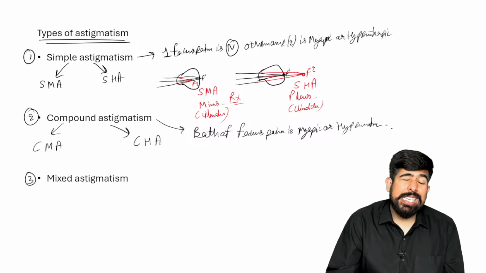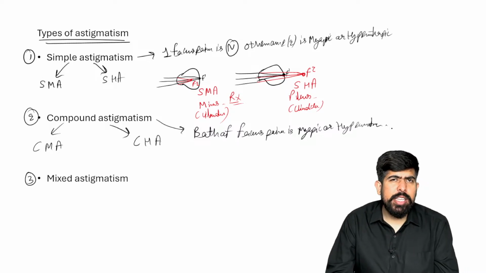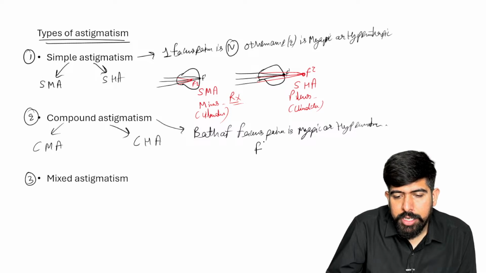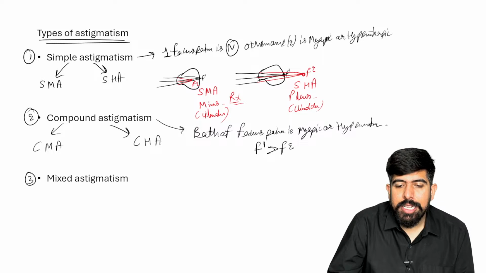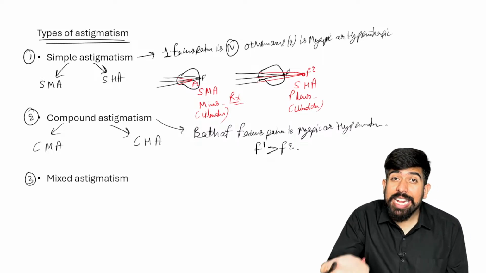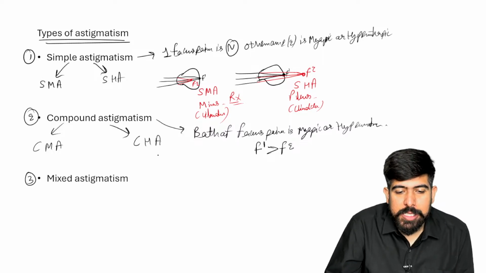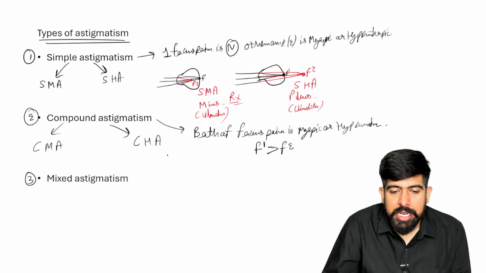But guys, if both are in myopia, maybe it is the same? No, please remember, one focus point should be more than the other one. It means, of course, focus point 1 is more than focus point 2. Sir, what do you want to say? Listen to this part. I'm drawing a special diagram in front of you.